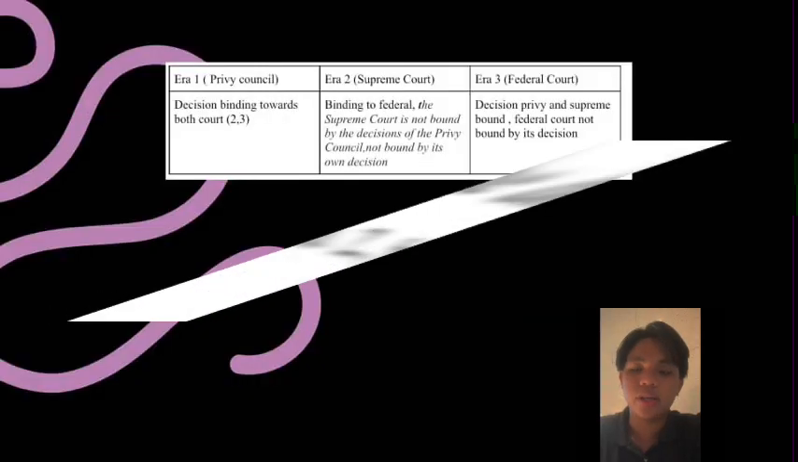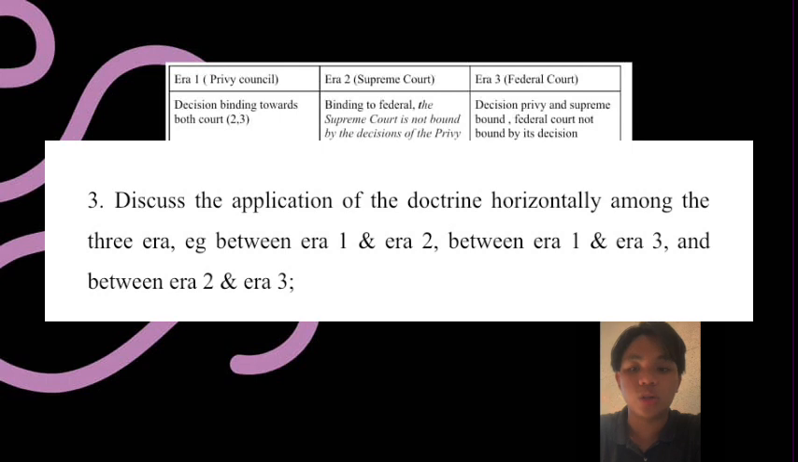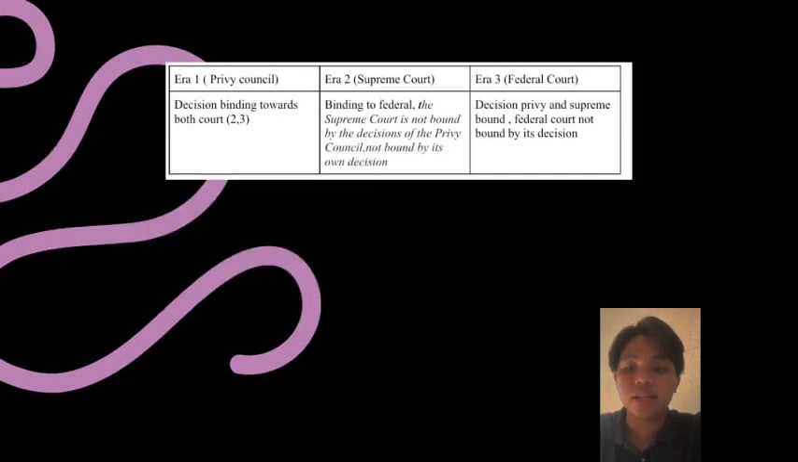Issue number 3, the vertical binding effect is central to the doctrine, while the horizontal effect is not. In some jurisdictions, decisions of courts of coordinate jurisdiction are binding. In others, they are not. For example, in era number 1, Privy Council decisions were binding towards both courts. In era number 2, the Supreme Court was bound by the Federal Court, but the Supreme Court is not bound by decisions of the Privy Council, nor by its own decisions. Era number 3, decisions of the Privy Council and Supreme Court are binding, but the Federal Court is not bound by its own decisions.